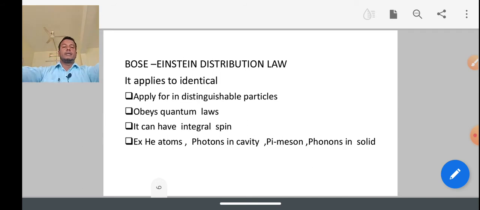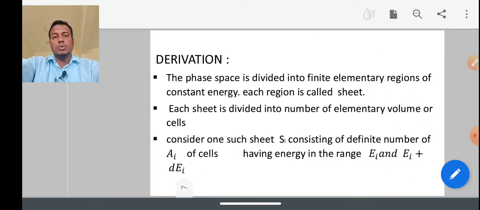Any number of particles can fill a state. Examples are helium atoms, photons in a cavity, pi mesons, and phonons in solids. These are examples for the Bose-Einstein distribution law.